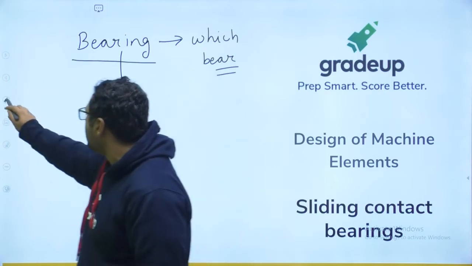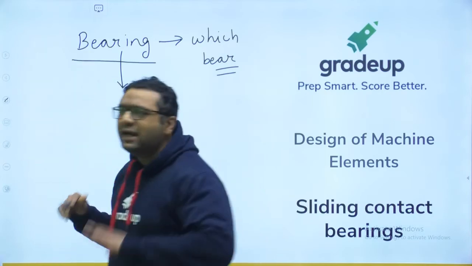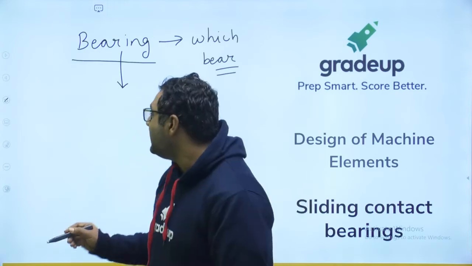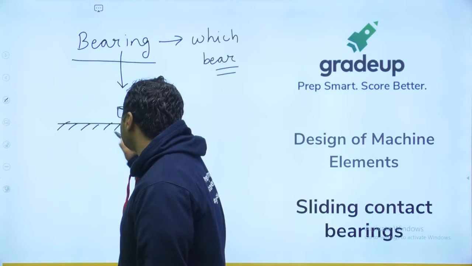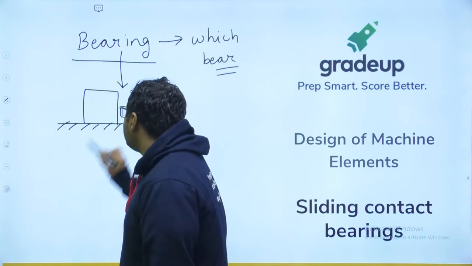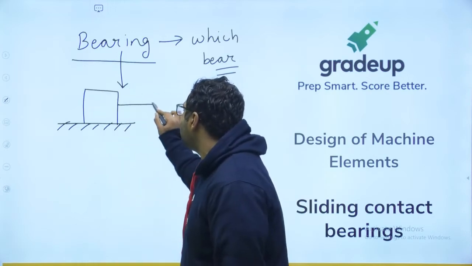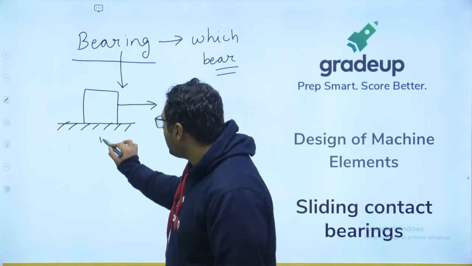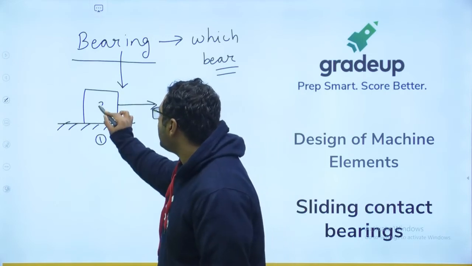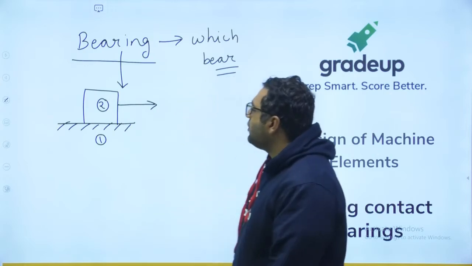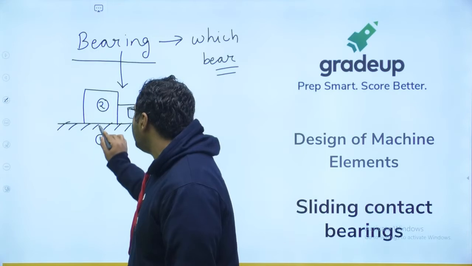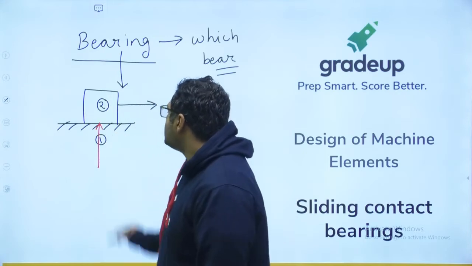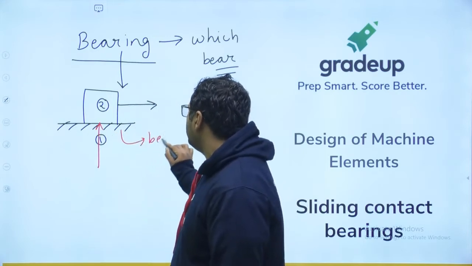So guys, when we are talking about bearing, bearing is anything which is going to bear. Why I said that: if we are talking about two bodies, this is earth, this is a block. And guys, if you are saying that this block is moving like this, then this earth is body number 1, this block is body number 2. And you know there is a relative motion between body 1 and body 2. And at the same time, body 1 is supporting body 2. So body 1 is bearing for body 2.